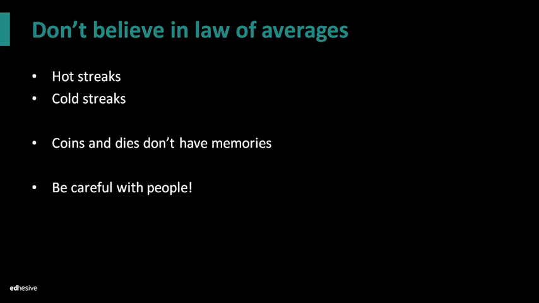Okay? It's not like if you toss a coin and you're looking for a head and you get a tail and you get a tail and you get a tail, and you're thinking, oh man, I'm never going to get a head. Looks like the probability of getting a tail is increasing. The probability of getting a head is decreasing. No, there's no such thing of that happening, right? Things don't average out. Those coins, those dice, they do not have memories. They just know that every toss, something new could happen, okay?